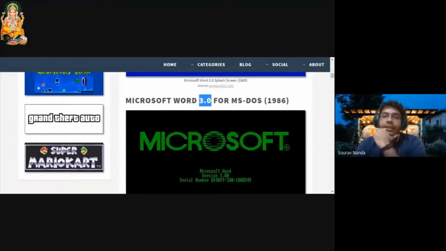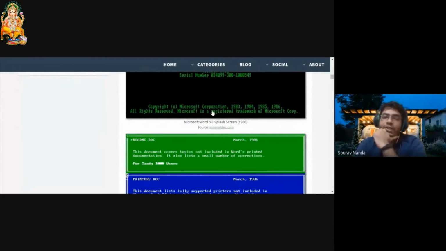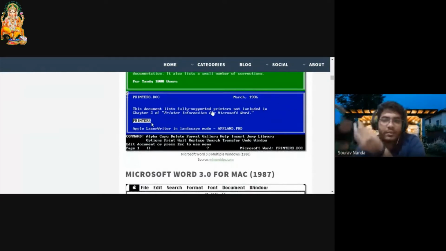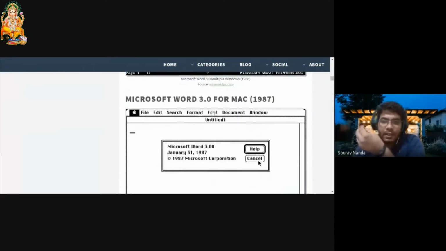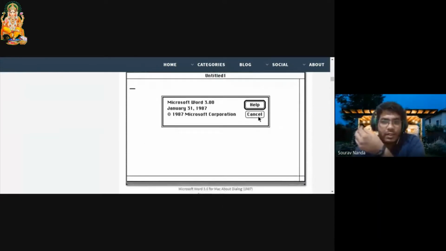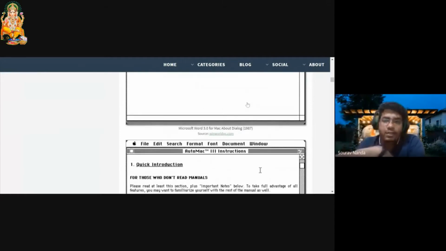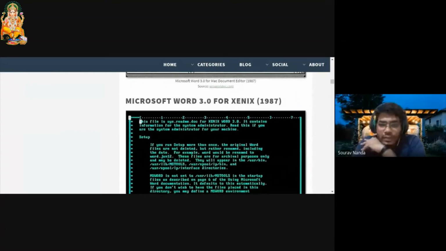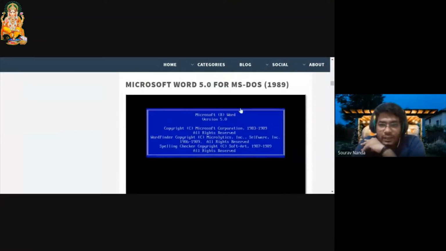The next year they again launched with the 3.0 version. Not any major changes you can see in these versions, just slight color codes or very small features were added. For Mac, it was launched in 1987, one year after launching for MS DOS. Next, we see for Xenix. Then again, 5.0 was launched in 1989.